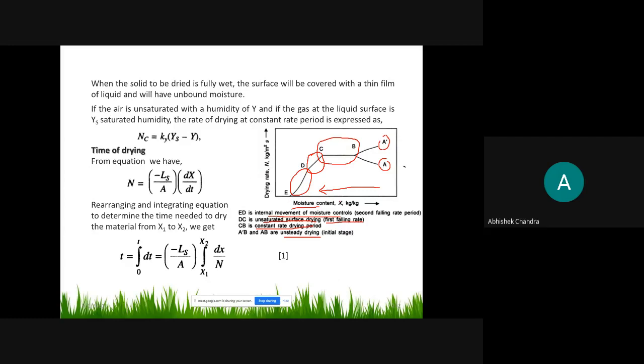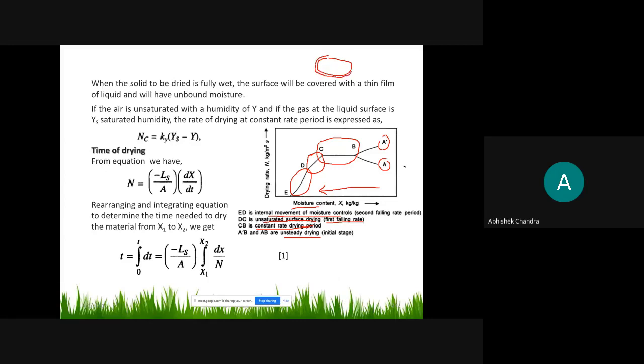When the solid to be dried is fully wet, the surface will be covered with a thin film of liquid and will have unbound moisture. That means you have a solid, and on the solid the surface is also wet with a film of liquid.